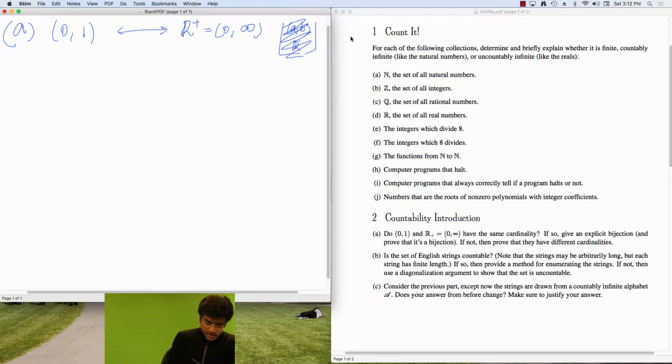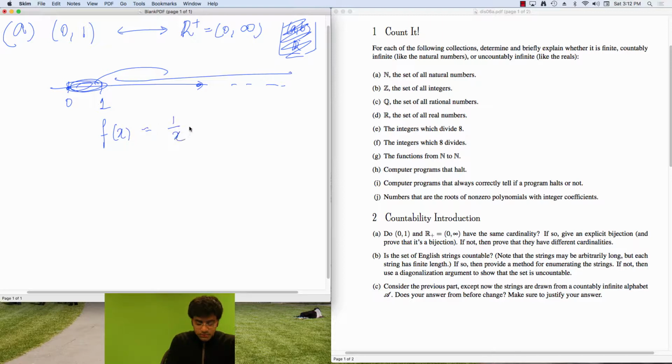So, OK, the idea is I have this subset from 0 to 1, and I want to map it from 0 to infinity, right? So all the way out. So in some sense, you're mapping this all the way here. So what we're going to try and do is invert every number in here, right? So the most natural function I would think of first is to take some number x and send it to 1 over x.